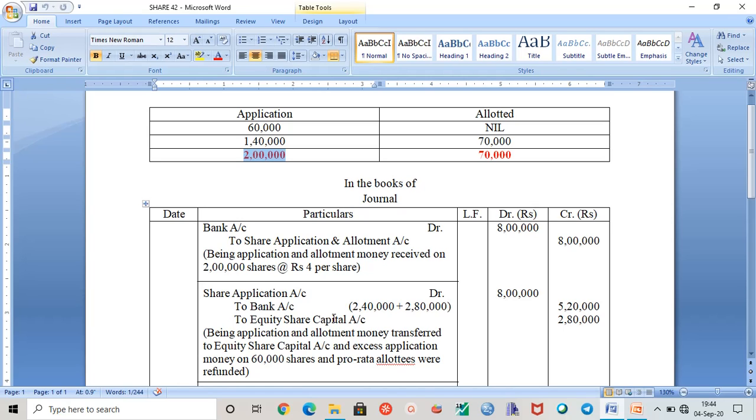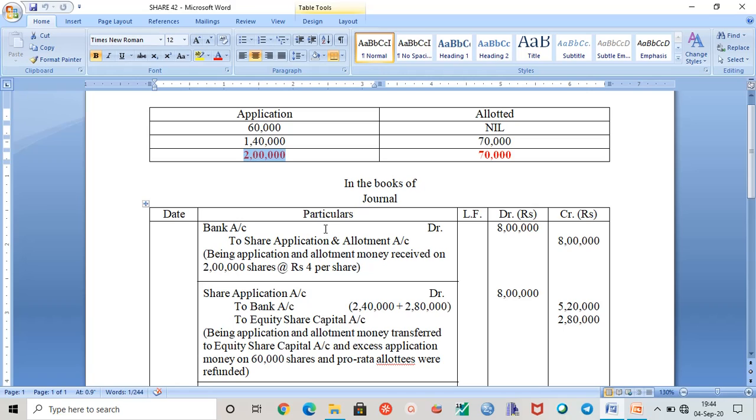You can read in the question that applications for 2 lakh shares were received, applications for 60,000 shares were rejected, and the remaining shares were allotted on a pro rata basis. Also, excess money received on application and allotment was refunded in cash to rejected applicants and pro rata allottees.